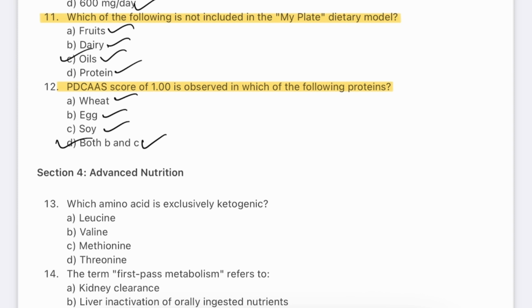As I also explained this type of question in my past videos, a good PDCAAS score is one that has the highest protein availability. If the score is less than 1, then we call it a partially complete amino acid score. So soya has around 0.95 as its PDCAAS score and egg has 1.